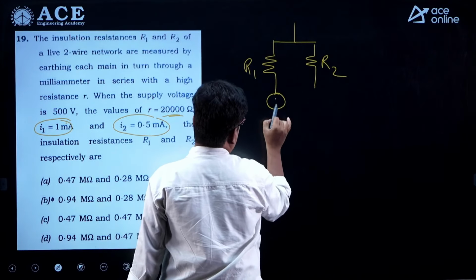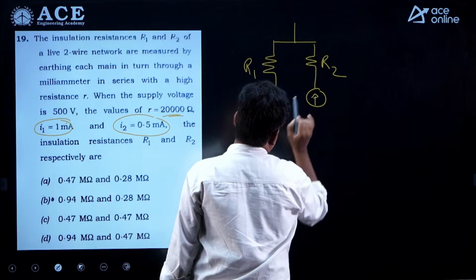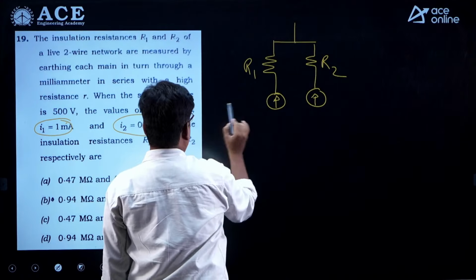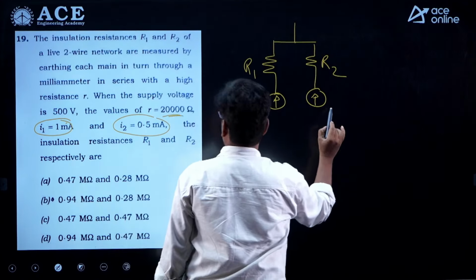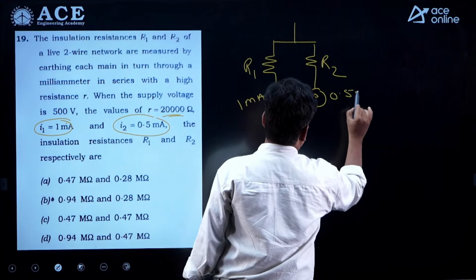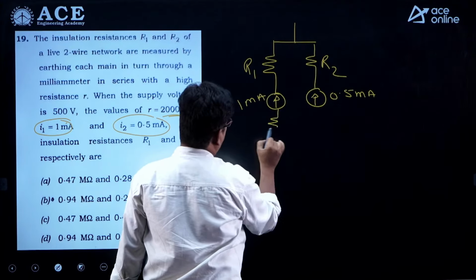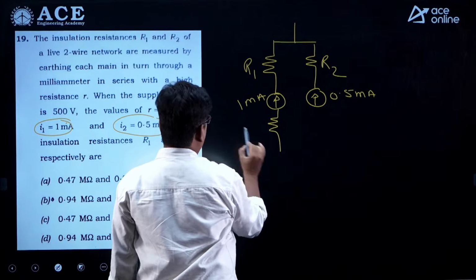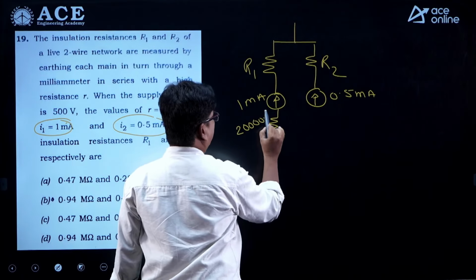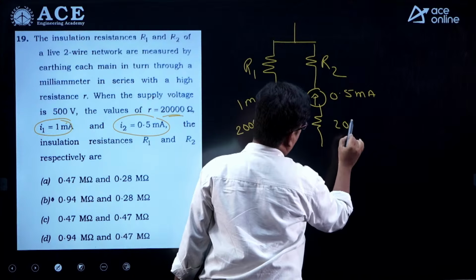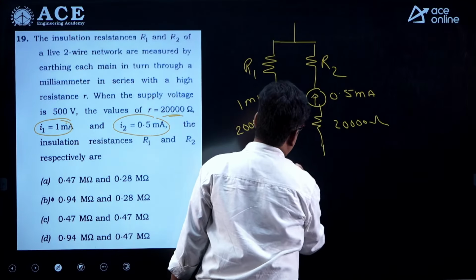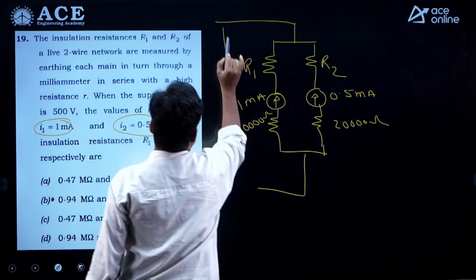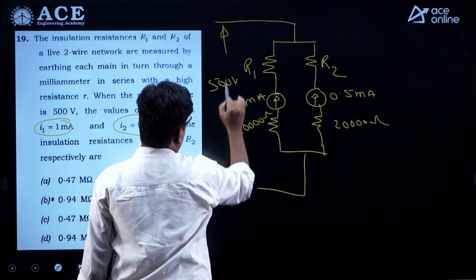Here they are connecting an ammeter, and here also they are connecting an ammeter. The first ammeter is measuring 1 milliampere, and the second one is measuring 0.5 milliamperes. And the resistance given with the ammeter is 20,000 ohms. Here it is also 20,000 ohms. And it is connected to a voltage of 500 volts.